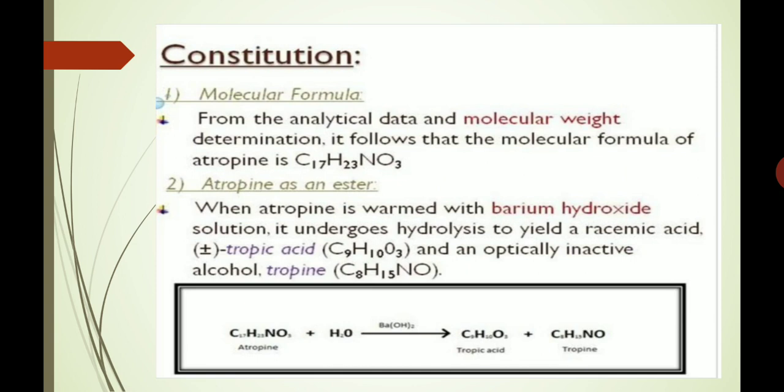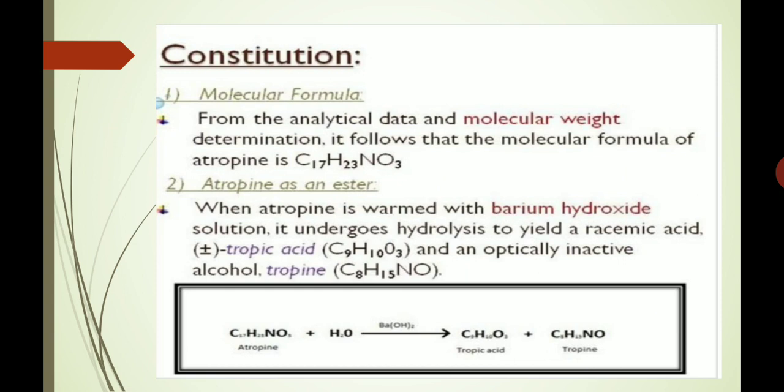Now we come to the constitution of atropine. First we will take the molecular formula. From the analytical data and molecular weight determinations, it follows that the molecular formula of atropine is C17H23NO3. Now, the second point is to prove that atropine is an ester.